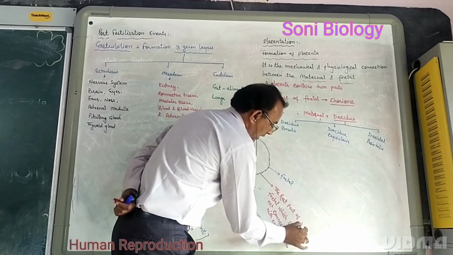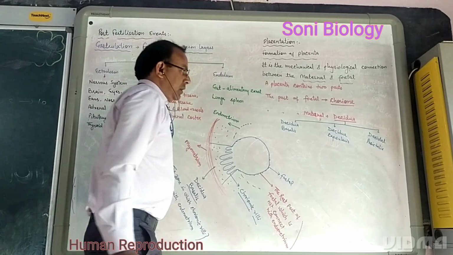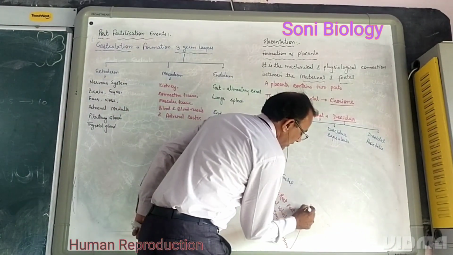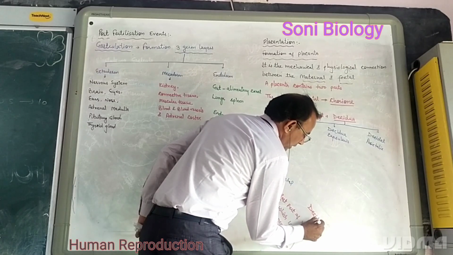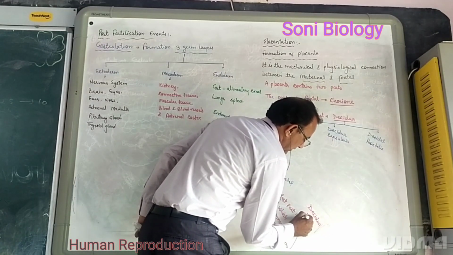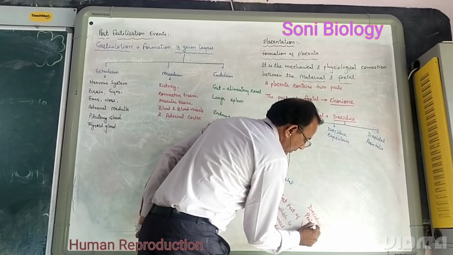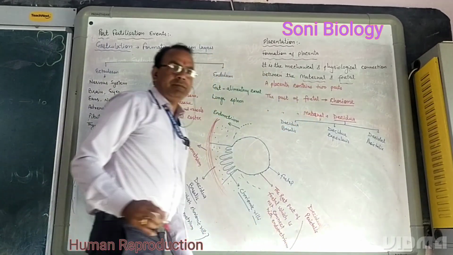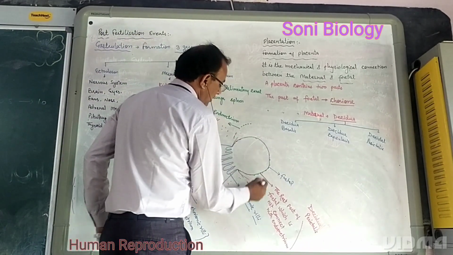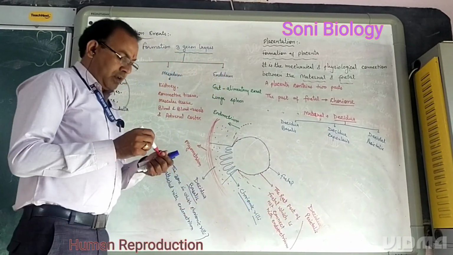That zone is called decidua parietalis. Suppose this one zone, this whole zone.